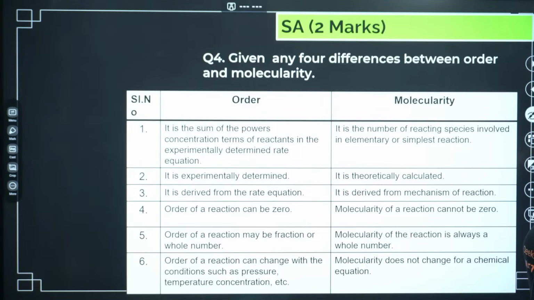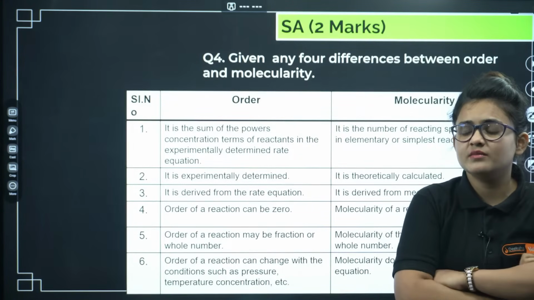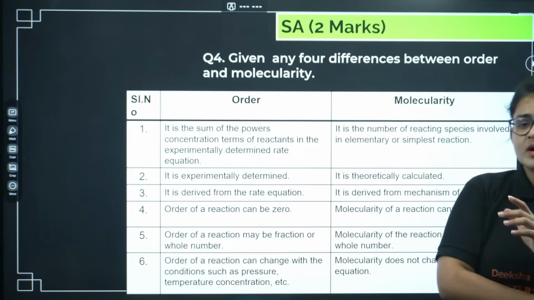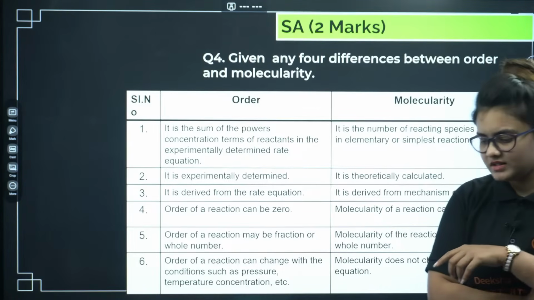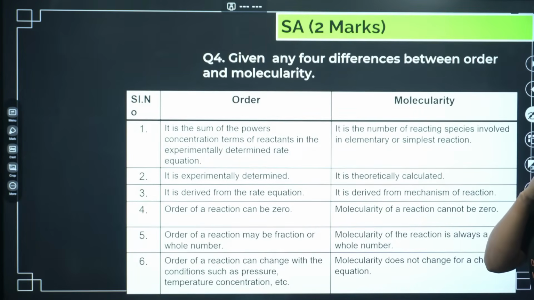This is order and molecularity difference. Again, one of the most important questions. So differentiate between order and molecularity. Any 3-point or 2-point you can pick in accordance to the marks. Majorly it is given as a 2-marker question. If it is given in the 3-marker as well, you can go ahead. Okay, so let's go.